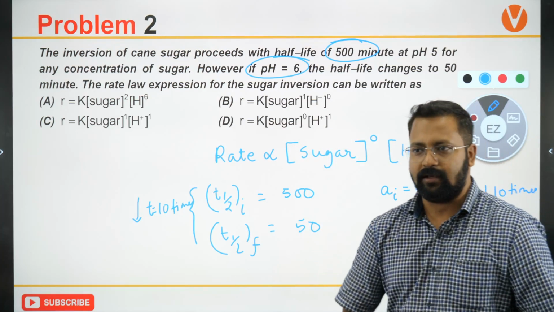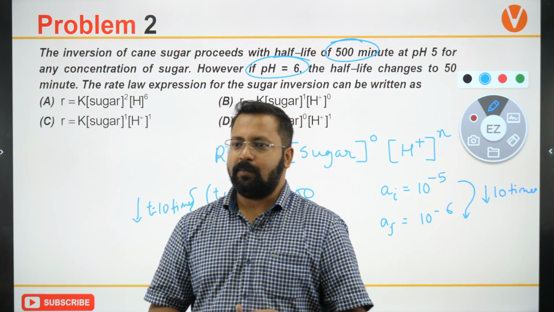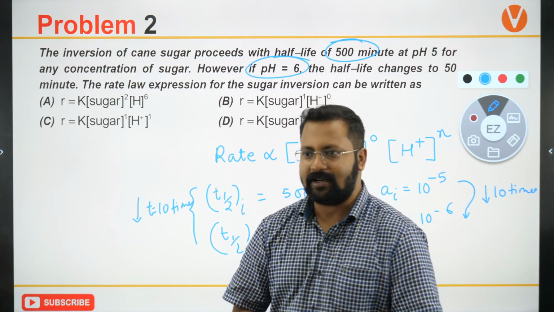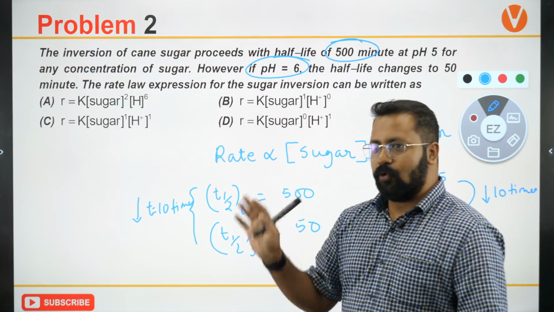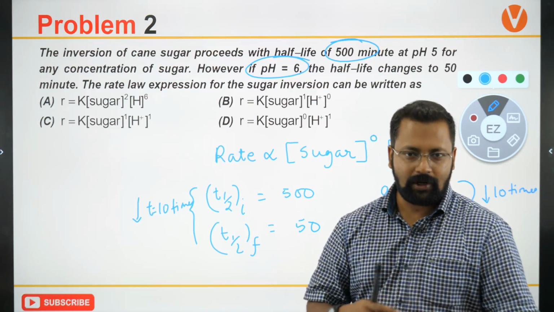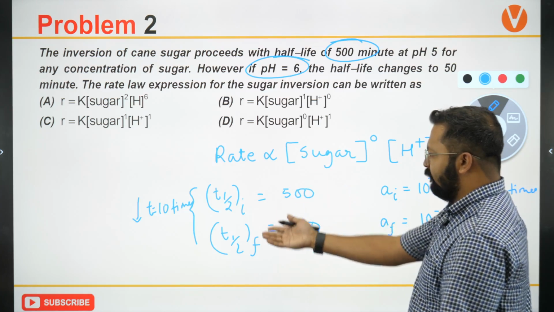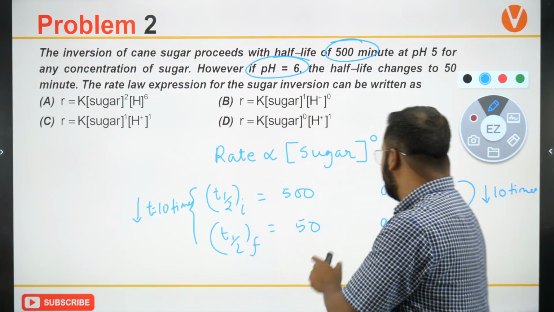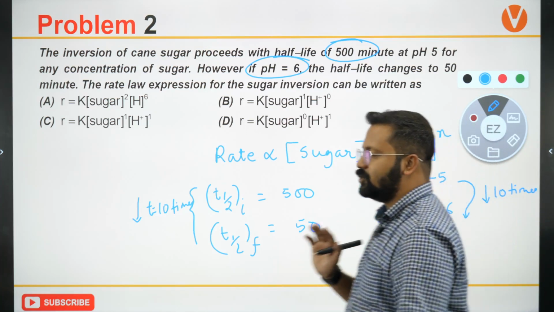In which case do we take it? Harsh, you are not able to understand, you are writing again and again. What are you not able to understand? Tell me what you are not understanding. Do you know what is order? Do you know what is molecularity? If you remember all those things, then we have to just identify the relationship between T half and the concentration. That's it. We have to find the relation between T half and concentration.